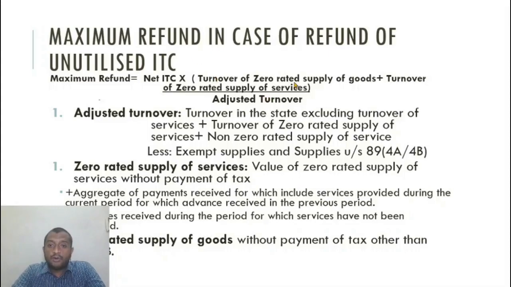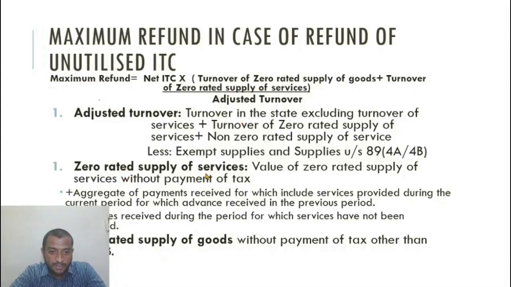Now, turnover of zero rated supply of goods. What does this mean? I will be given a refund only in respect of exports without payment of tax. Alright. So turnover of zero rated supply of goods and services would obviously be exports without payment of tax. Let us see what they are.